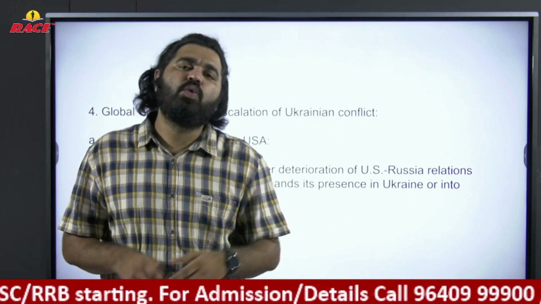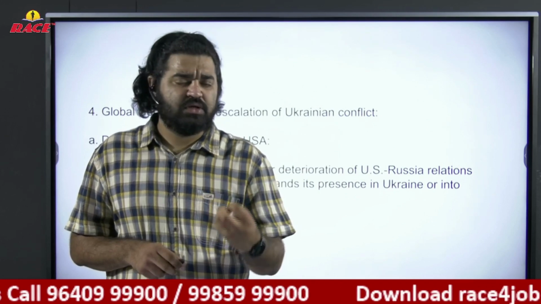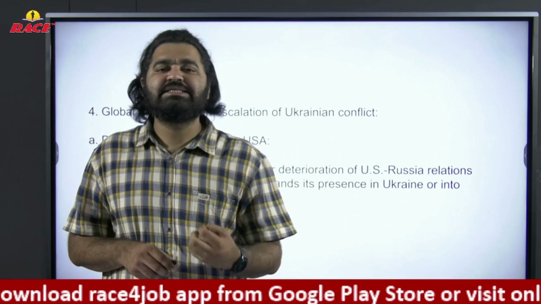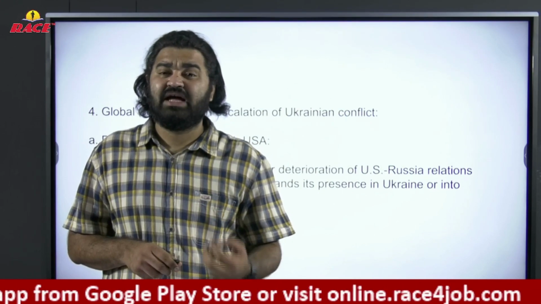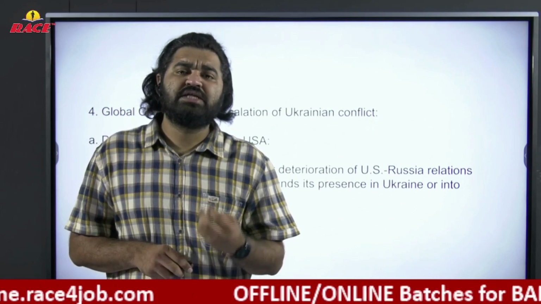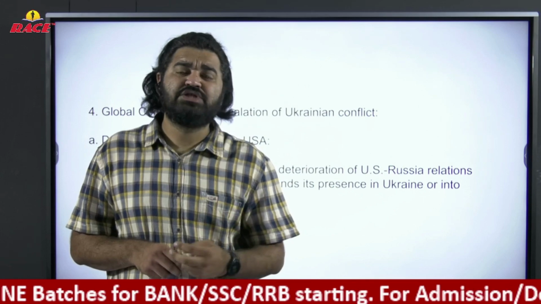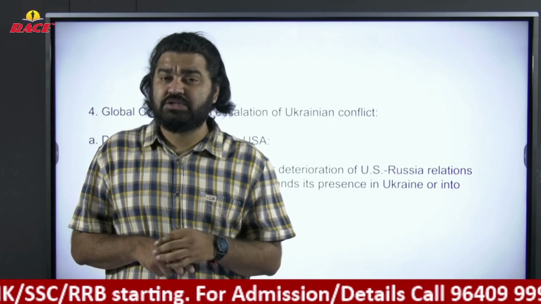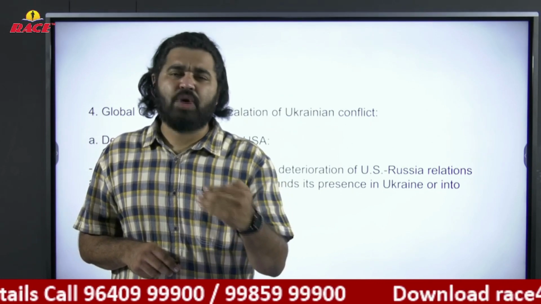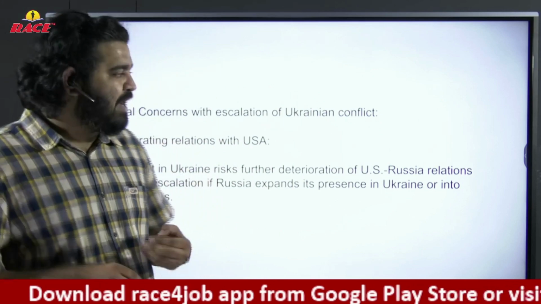Ukraine is a completely agriculture-based economy. In the world, it is the fifth largest exporter of wheat. Apart from that, they have sunflower and other agriculture-related exports. So these two countries have a good share in exports, and together they contribute less than 2% of the global GDP. See, 2% of the world's GDP is not a small amount. Now let's understand what was the impact, what will be the impact.